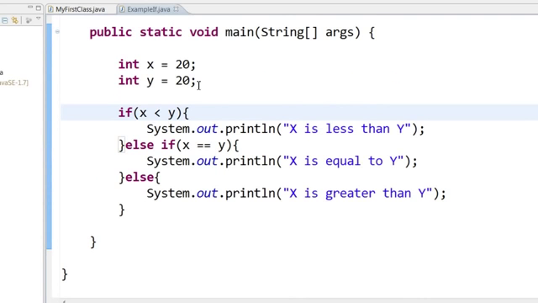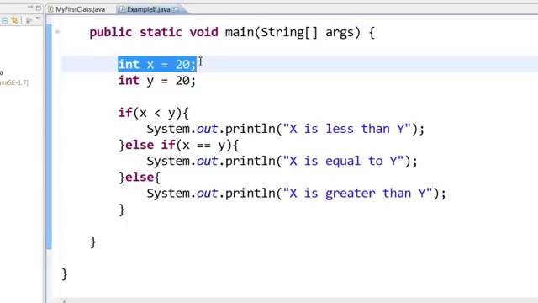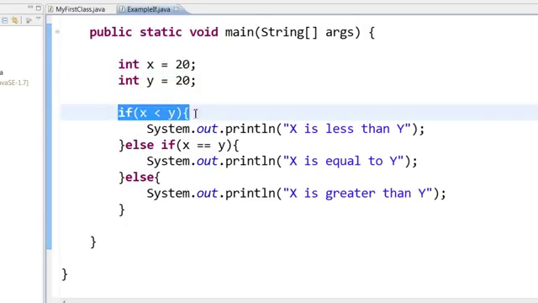As a new Java programmer, one of the most confusing things is the small issues, like when to put the semicolon, when not to put the semicolon, when to use curly braces and when not to use the curly braces. Remember, these things you will know by experience. But as a general rule, any complete statement will end with a semicolon. For example, int x equal to 20 is a complete statement, whereas the if statement is not a complete statement.